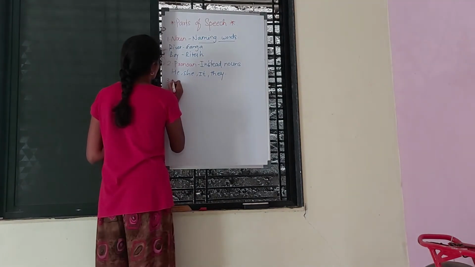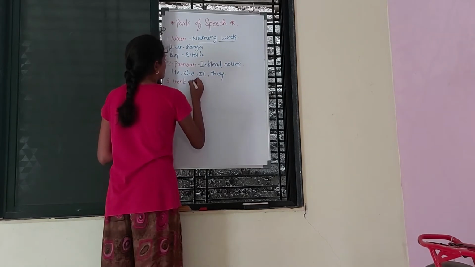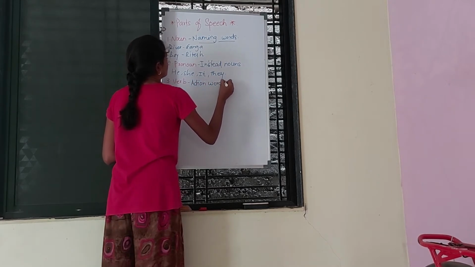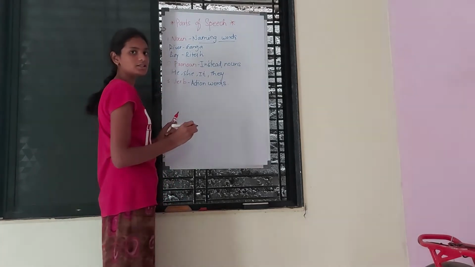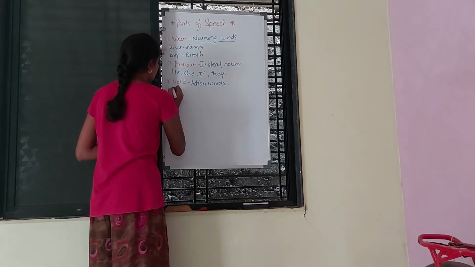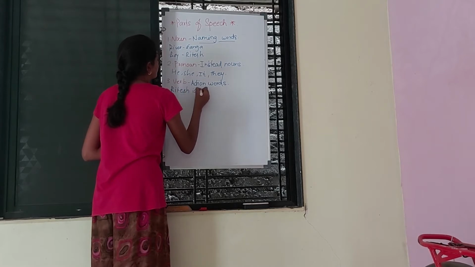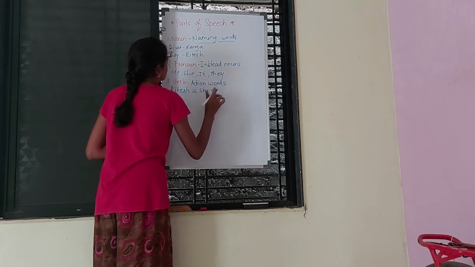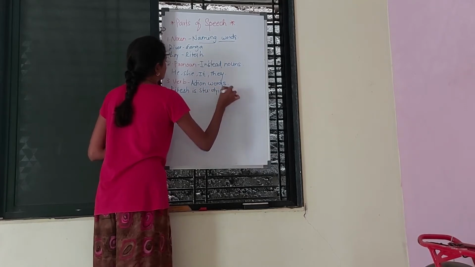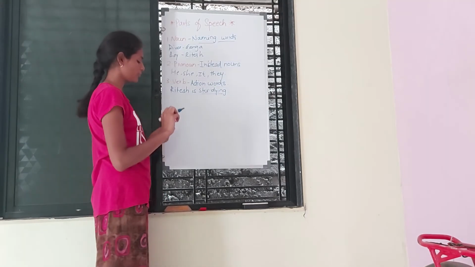Next, verb. Verbs are the action words. Action words are nothing but the action or the work that is done in a sentence by the noun or pronoun. For example, Ritesh is studying. Studying is the action done by Ritesh in the sentence, so it is a verb.